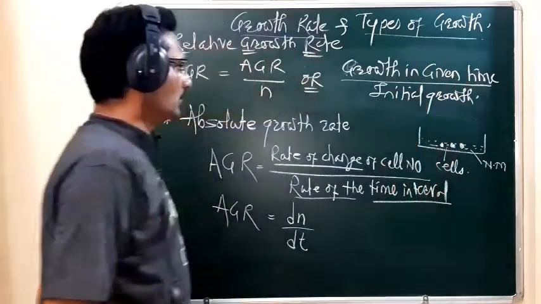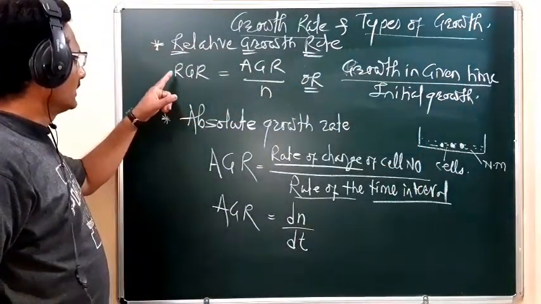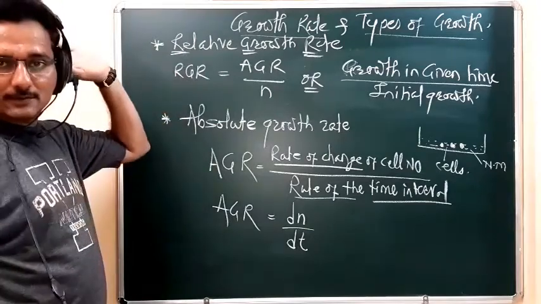So it is called the relative growth rate.